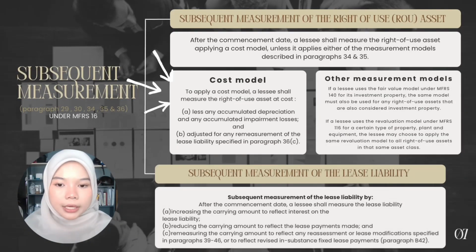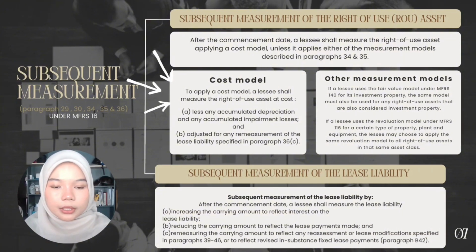Now we move on to paragraph 30, which is cost model. To apply a cost model, a lessee shall measure the right of use asset at cost A. Less any accumulated depreciation and any accumulated impairment losses, and B. Adjusted for any remeasurement of the lease liability specified in paragraph 38C.